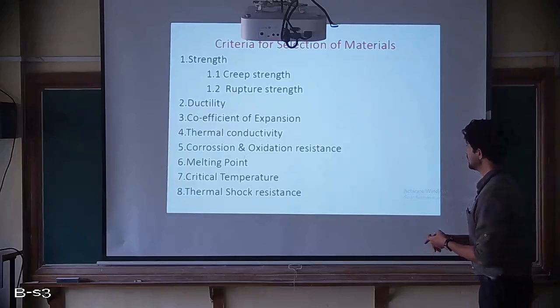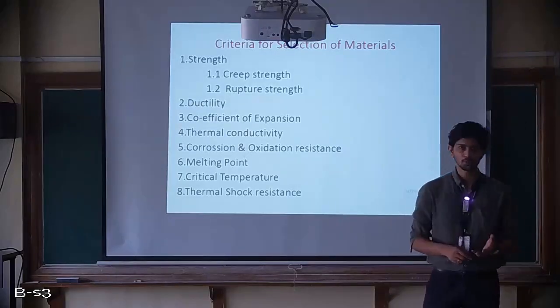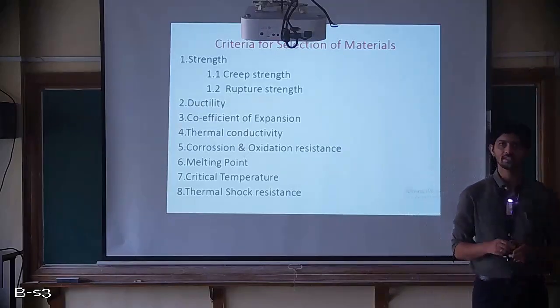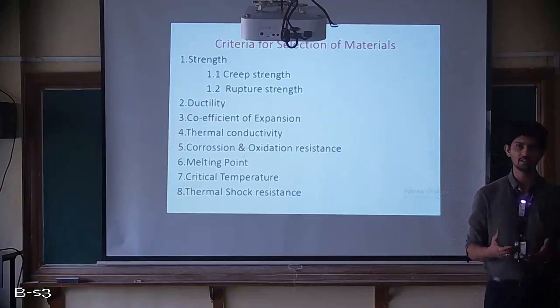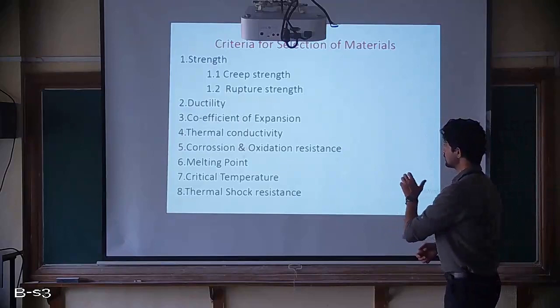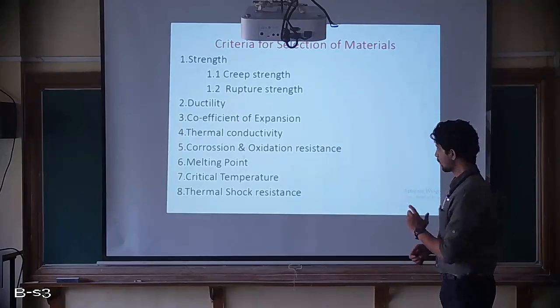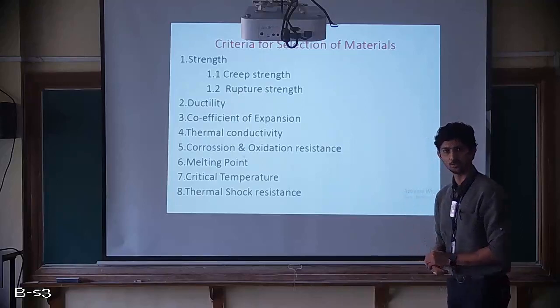There are different methods which can be used for the materials, maybe coating those materials or making them alloys so that the reaction rate will drop, but still the material should have good resistance to corrosion, which is with respect to water, and oxidation, which is with respect to air.